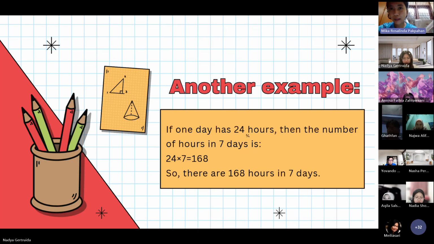Another example, if one day has 24 hours, then the number of hours in 7 days is 24 multiplied by 7 and the product 168. So there are 168 hours in 7 days.